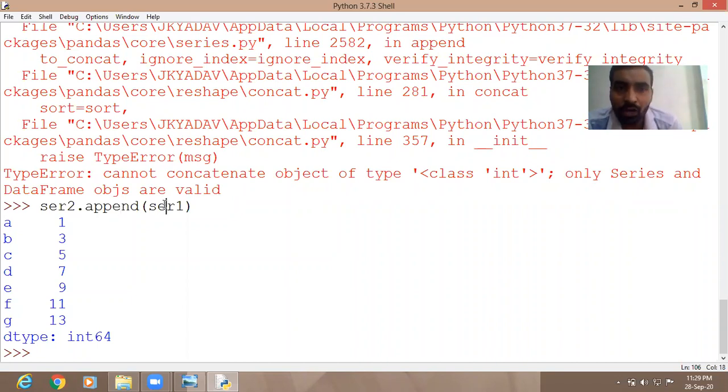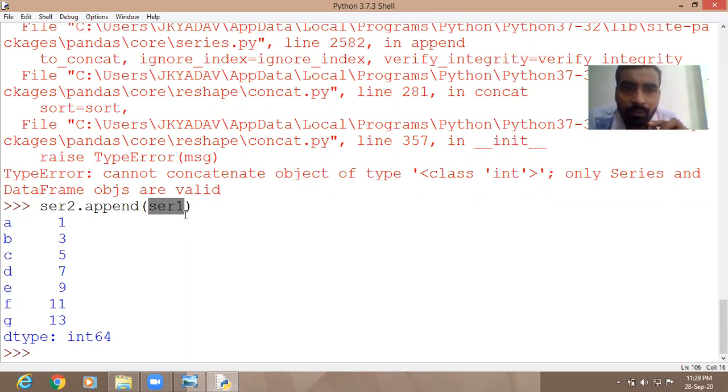But right now, if you want to insert a value in a series, you have to write the append function, empty series name dot append function. Then you have to give an already existing series or an already existing data frame. Our already existing series was series 1, and this series 1 we have appended. Do you know the meaning of append? What is the meaning of append? How many of you know?